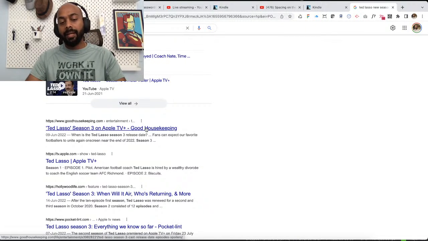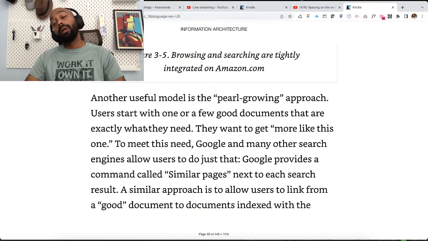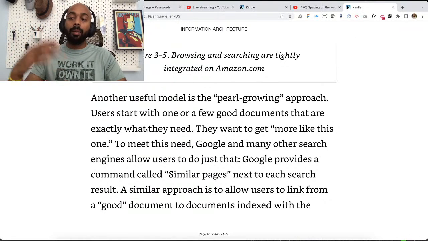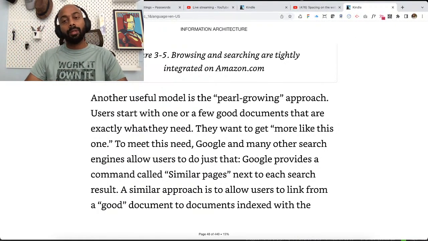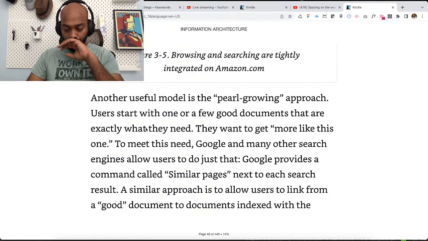So yeah, basically the idea is, when you found something that is close to what you are trying to find, or maybe it is one part of the information you are trying to find, and then you say search similar on Google or any other search engine, right? And maybe related products is also kind of pearl growing, where you are looking at something that you want to buy, but there are also other things.